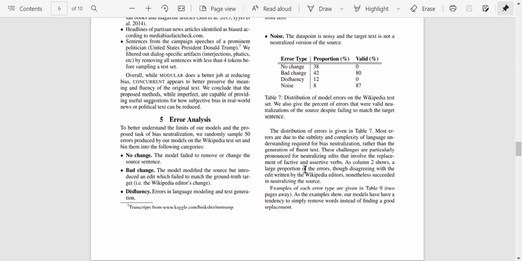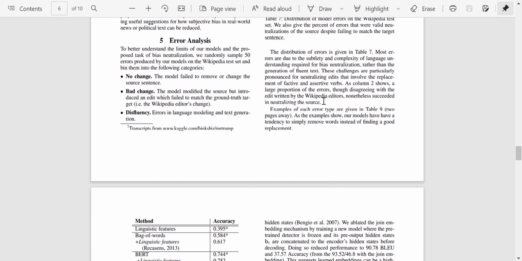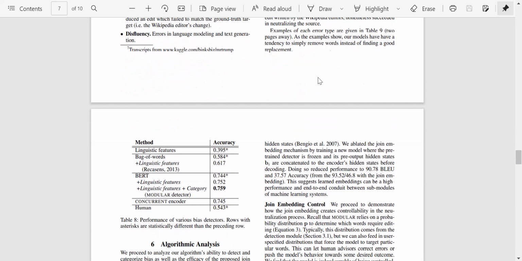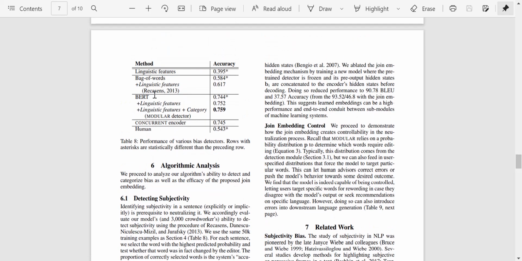As column 2 shows, a large proportion of the errors, though disagreeing with the edits written by the Wikipedia editors, nonetheless succeeded in neutralizing the source. So there might be multiple approaches to neutralize as well. Examples of each error are given in table 9, 2 pages away. Okay, as the examples show, they've shown the different performance of the model.